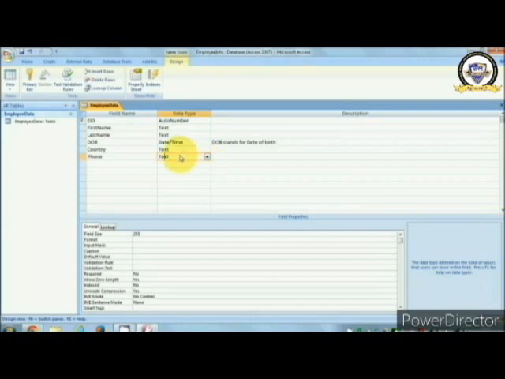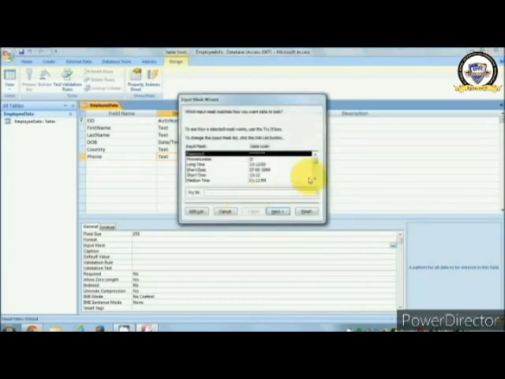Naturally it's a telephone number, but if you want to give a text value, or in brackets your country code or some city code, then you can always choose text, and you can go to the properties and choose your input.